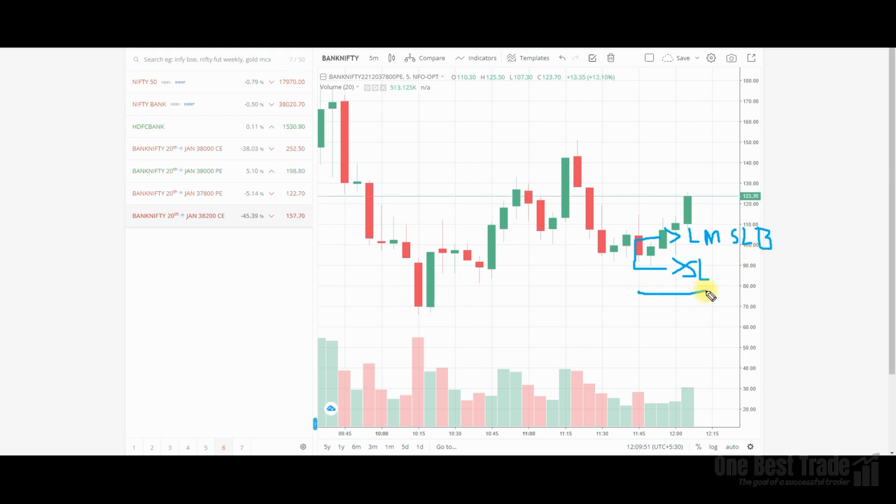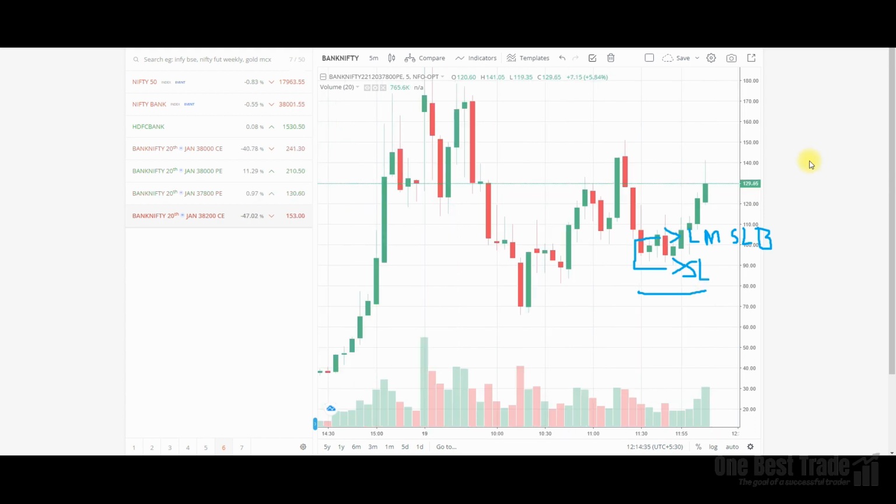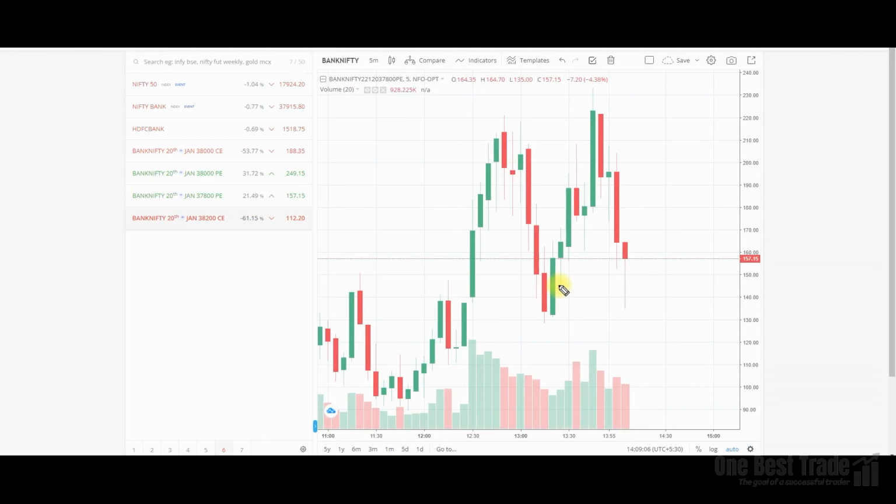In one single order, you are placing both entry and stop loss. The biggest advantage of a cover order is you are saving time. There is no need to place a separate stop loss order, so you can avoid slippage because of execution delay. Your stop loss will be placed immediately the moment the entry order is executed. Now let's see the bracket order.